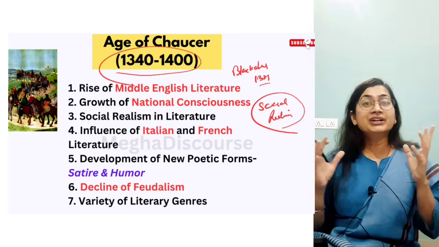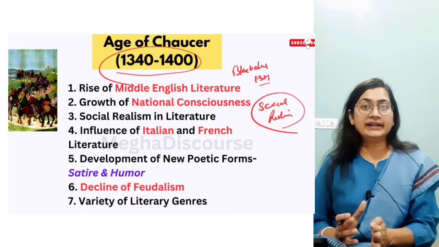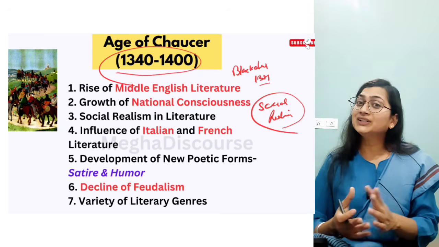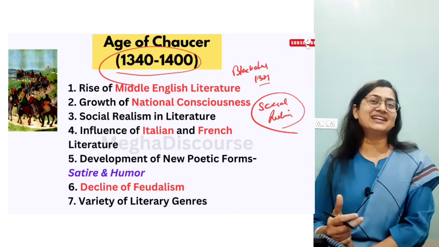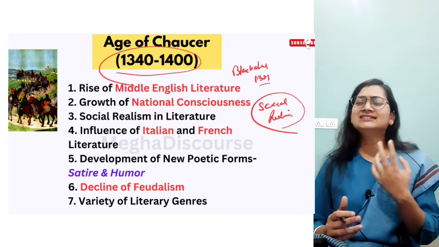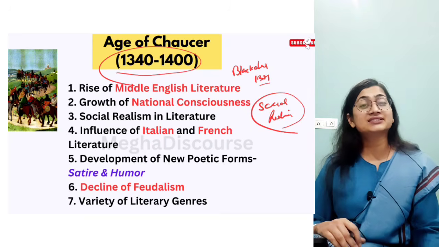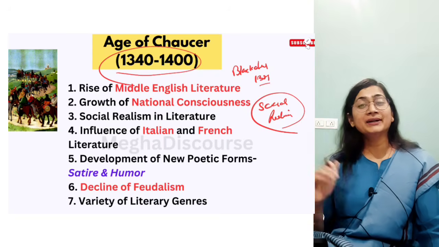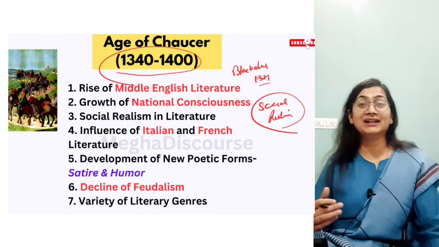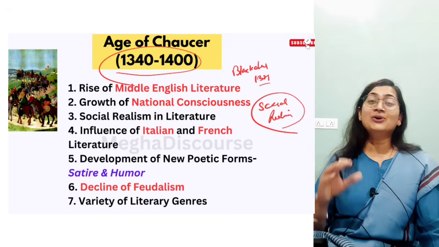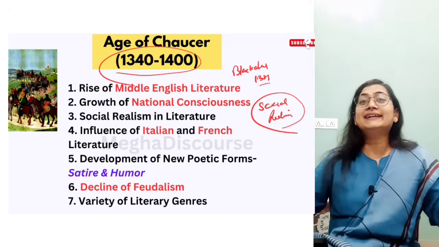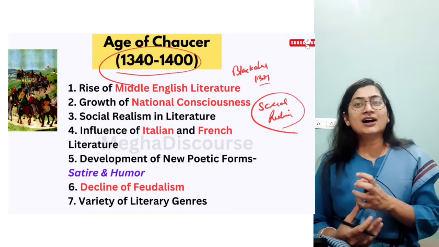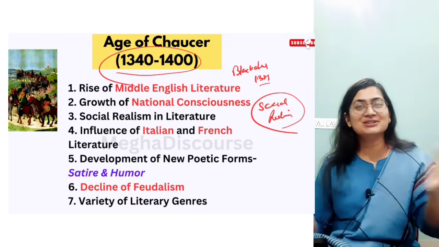He criticizes the structure of society. He criticized the courtly people. He criticized the church. As you can see in the Canterbury Tales, he described many stories through different characters, and all the characters are from aristocratic life, from upper class, lower class, from church people, as we have the pardoner, we have the knight, we have the nun. So he assimilated all the people of different strata of society into one book, that is the Canterbury Tales.